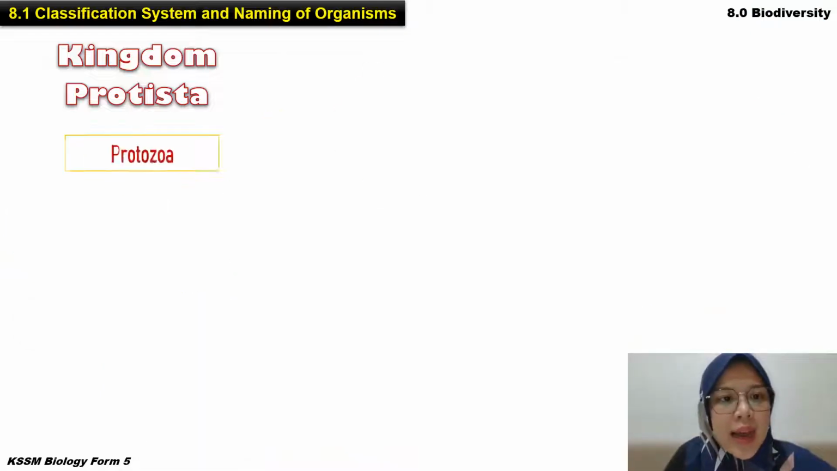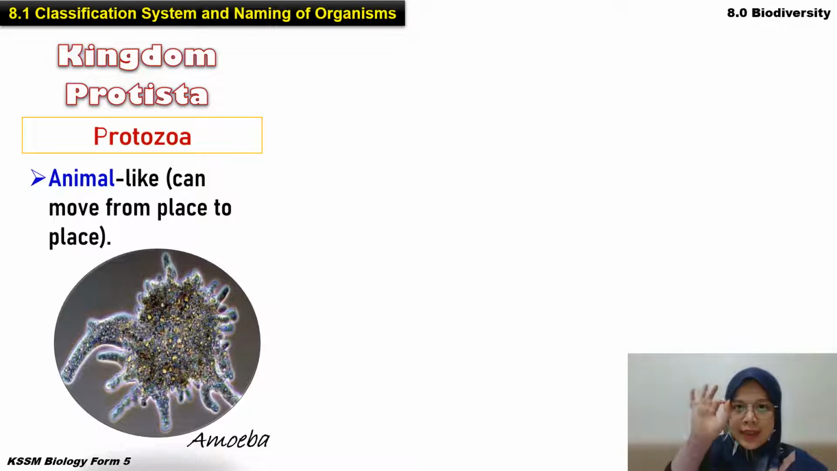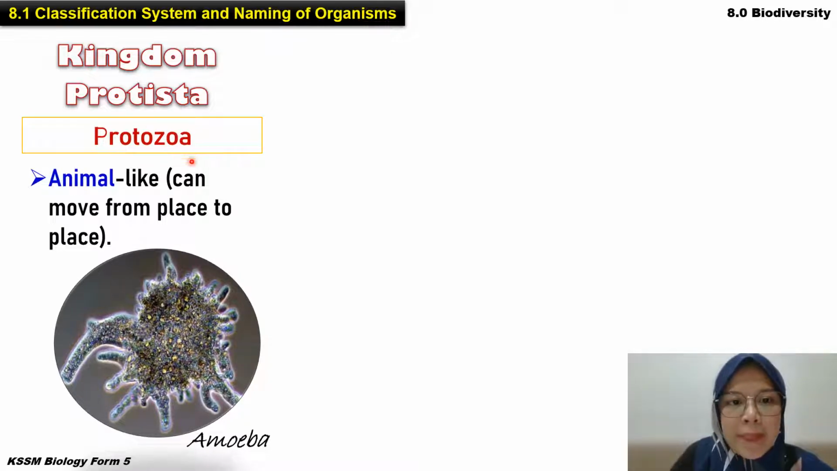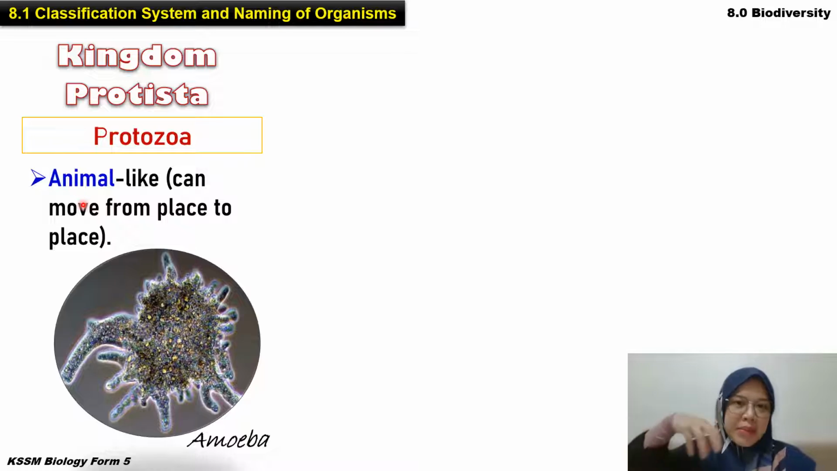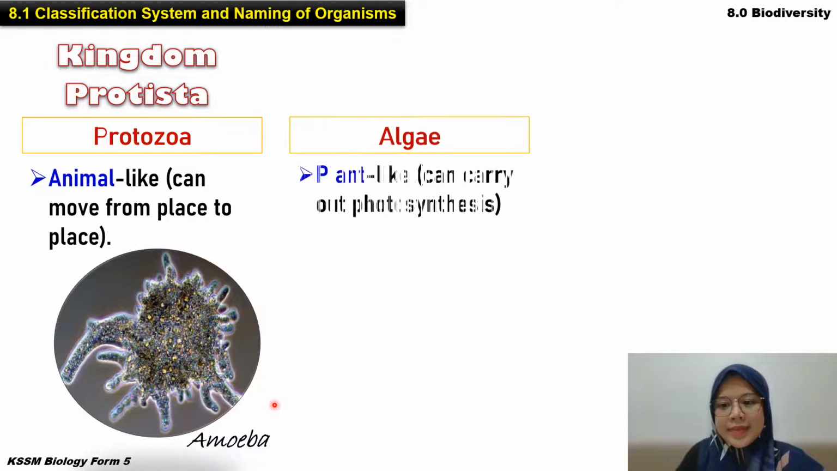So under kingdom protista tadi ada 3 contoh, betul tak? So the first one is protozoa. This protozoa is animal-like. Dia macam haiwan. Why we classify it as animal-like? Because it can move. So animal can move dia by their own. Betul tak? So that's why under protozoa is the animal-like. Example is amoeba.